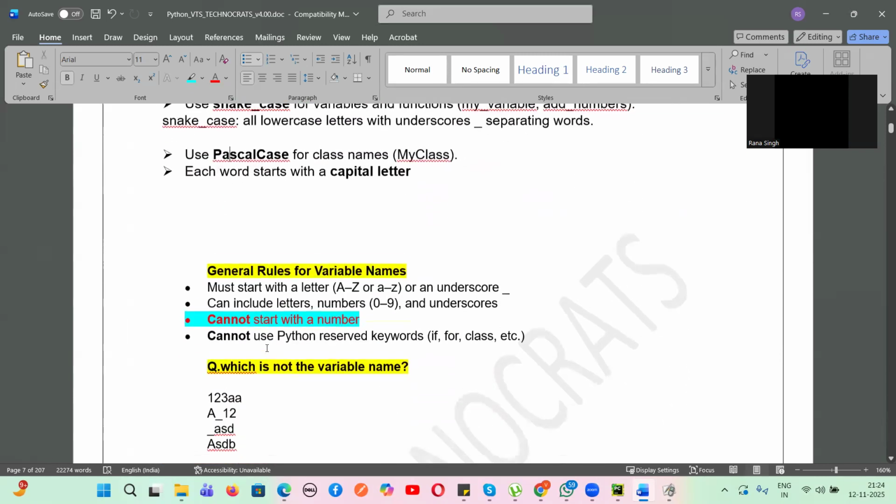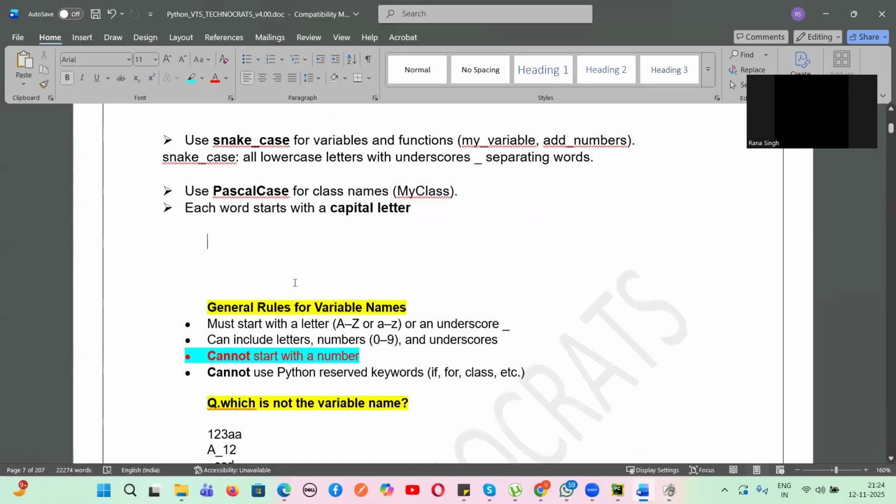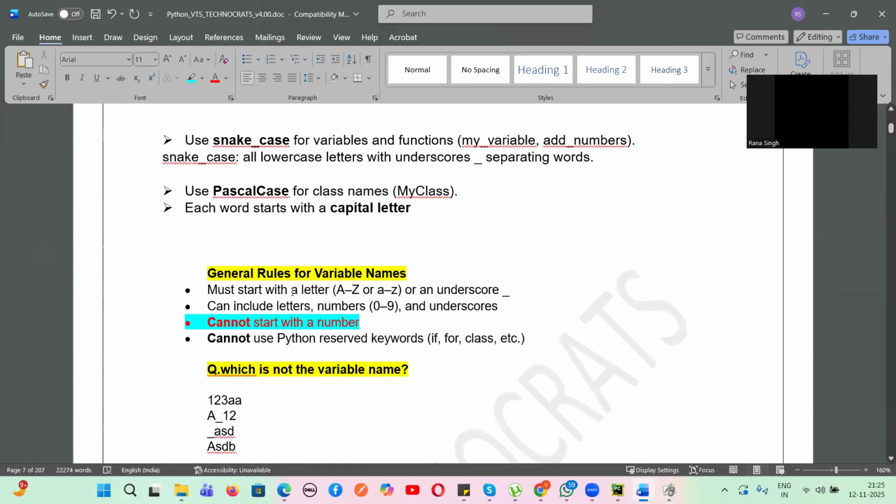Guys, are you clear till this much? Naming convention and general rules of a variable. Yes or no? Any doubts? Are you clear, guys? Tell me yes or no. Yes, clear, Vikram.